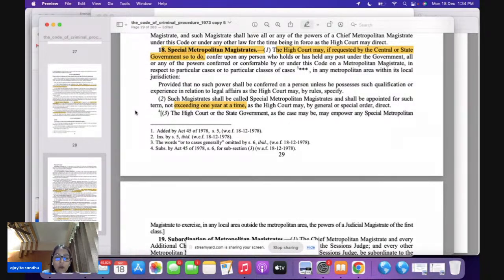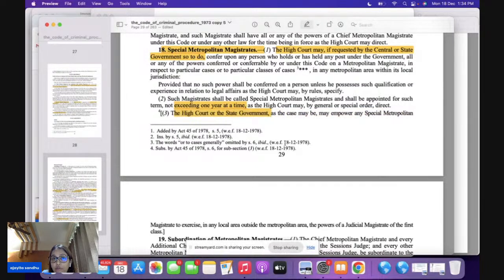Now, if you analyze section 18 carefully, please have a look. Under section 13, we read that it was the High Court that is going to empower a special judicial magistrate to exercise the powers. But in section 18, the words are the High Court or the state government.